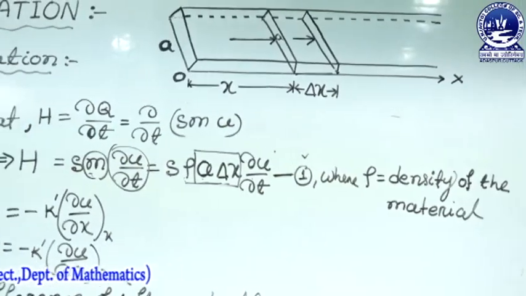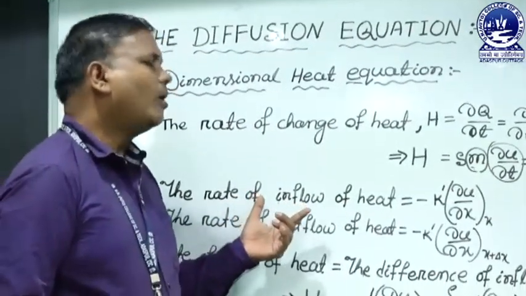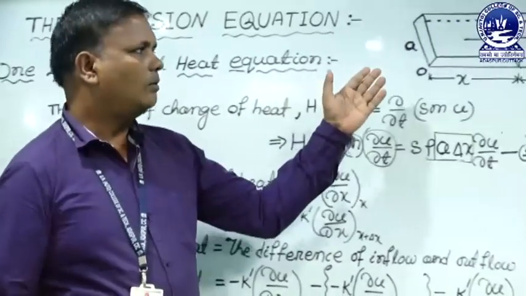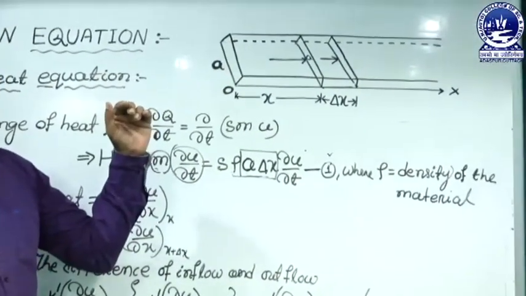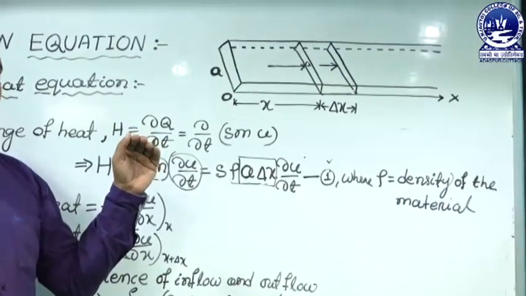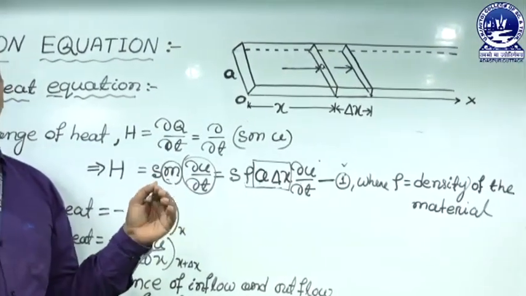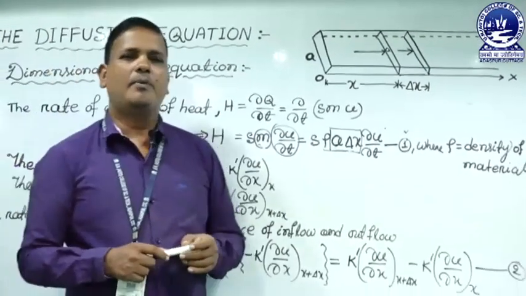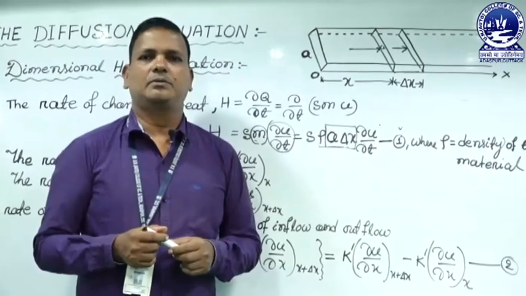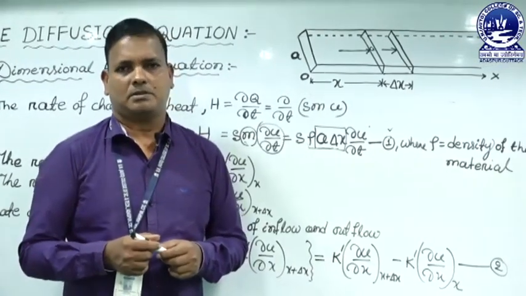Next, the rate of inflow of heat. How does a material conduct heat? We know that a conducting material also conducts electricity. The flow of current in a material is due to the flow of electrons.